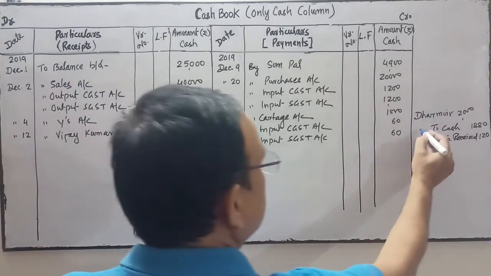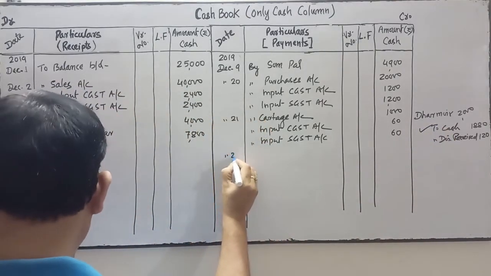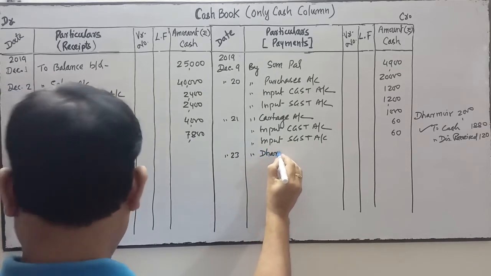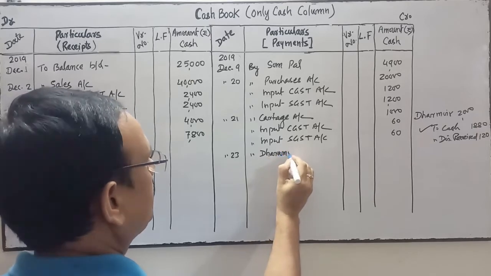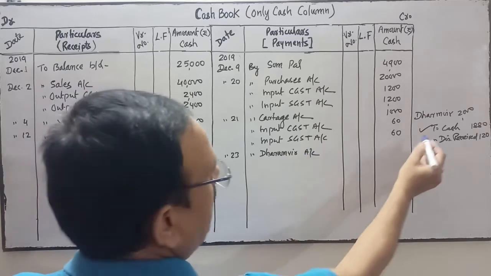So cash is on credit. So credit side will write on 23rd by Dharamveer account.